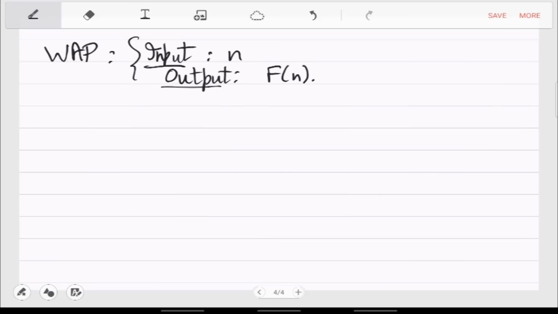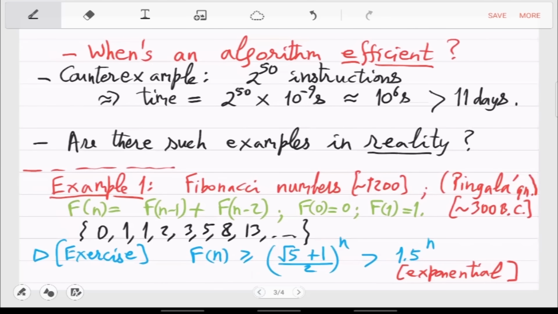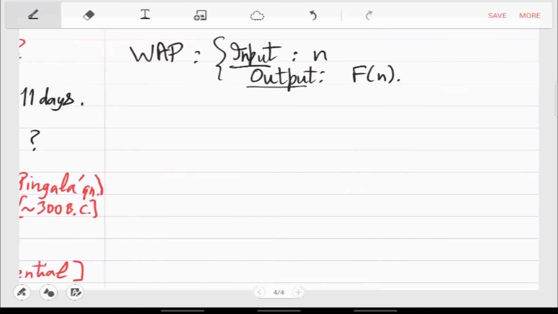What is the first algorithm or C program that you can think of to solve this problem? Just a for loop, right? You can do a for loop with i going from 0 to n, where n is provided by the user, and then in the ith iteration you implement this addition.